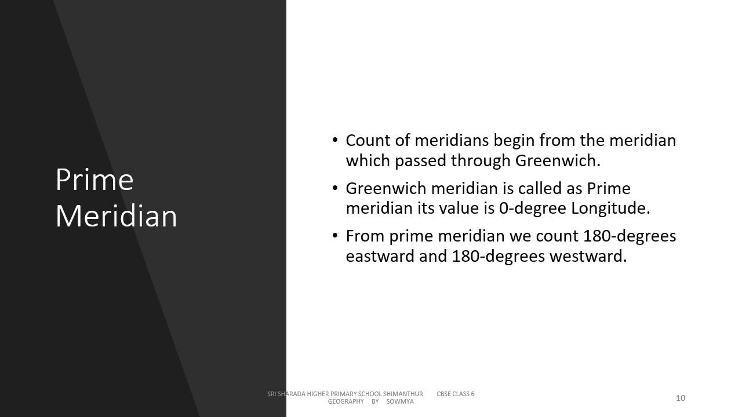Prime meridian. Count of the meridians begins from the meridian which passes through Greenwich. This meridian is called the prime meridian. Its value is 0-degree longitude and from it we count 180-degree eastward as well as 180-degree westward.